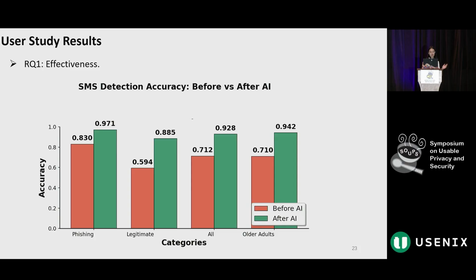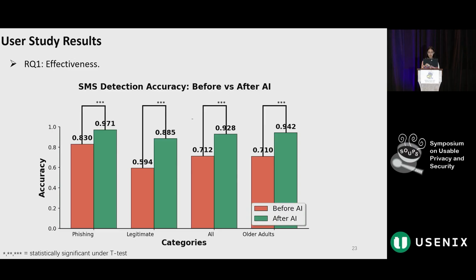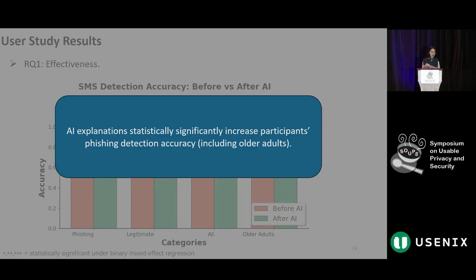Now, here's what we found. First, the AI significantly improved the users' accuracy. Before seeing the explanations, their average decision accuracy was about 71%. Afterward, it rose to 93%. The older adults' accuracy also improved.